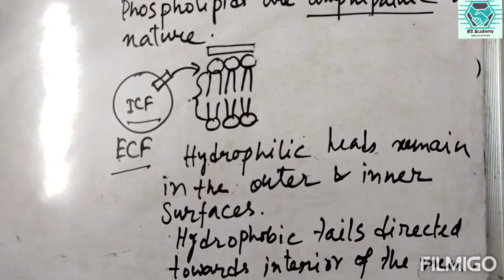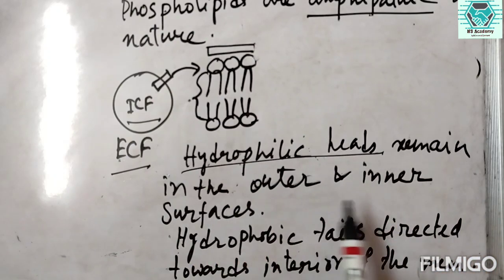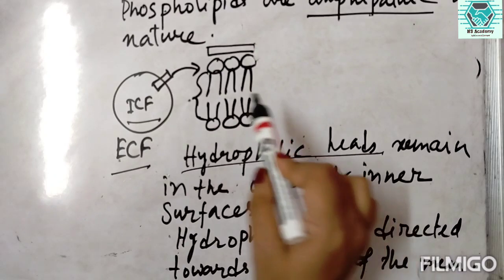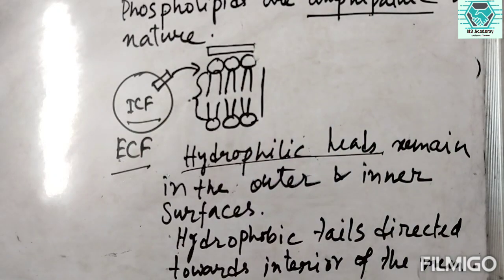We can say that the hydrophilic heads remain in the outer and inner surfaces facing ECF and ICF, and hydrophobic tails are directed towards the interior of the membrane. Okay, this portion. So this is about the lipid molecules, the variety of lipid molecules which constitute the cell membrane.